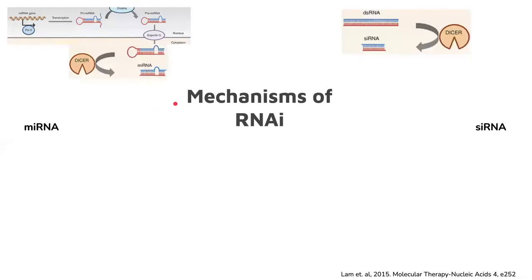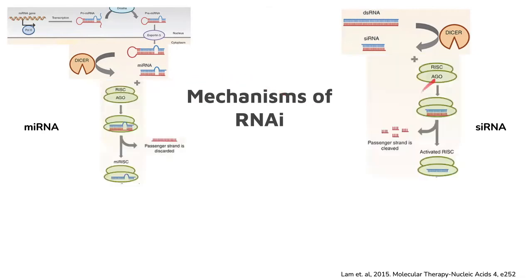The presence of this double-stranded RNA in the cytoplasm attracts the endoribonuclease dicer, which cuts the double-stranded RNA into fragments about 20 nucleotides long. These fragments bind Argonaute proteins, abbreviated AGO, after which the double-stranded RNA dissociates into two strands.